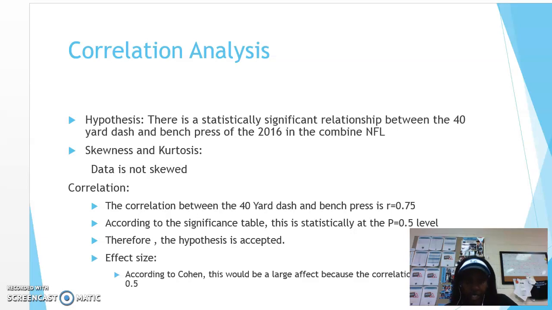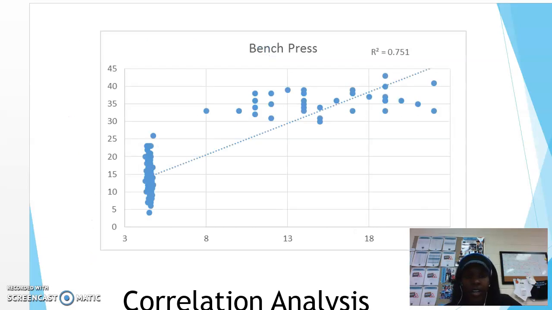Then I went on to do an effect size again, and so according to the Cohen's d scale, there would be a large effect size because the correlation is greater than the 0.5. And here are my graphs showing the bench press with the 40-yard dash. So my R value gave me a 0.75. So that's stating that there's a 75% chance that the bench press correlates with the 40-yard dash times.